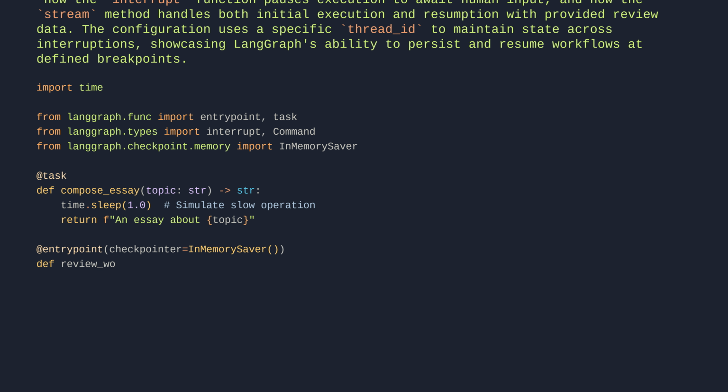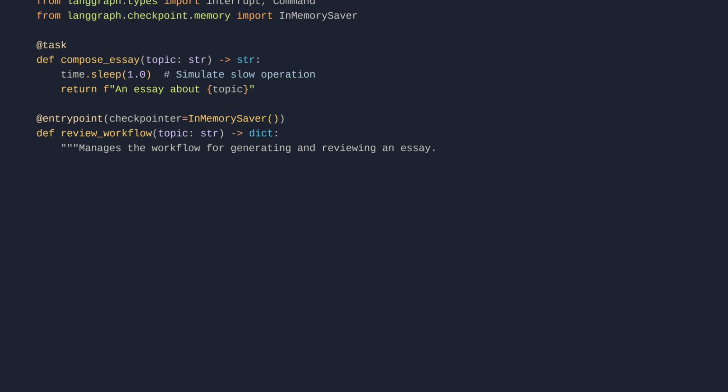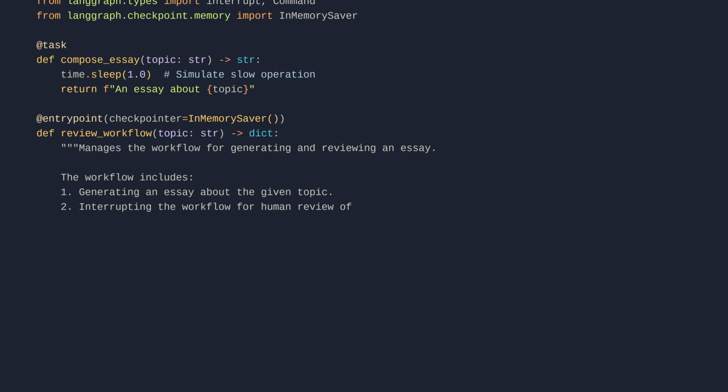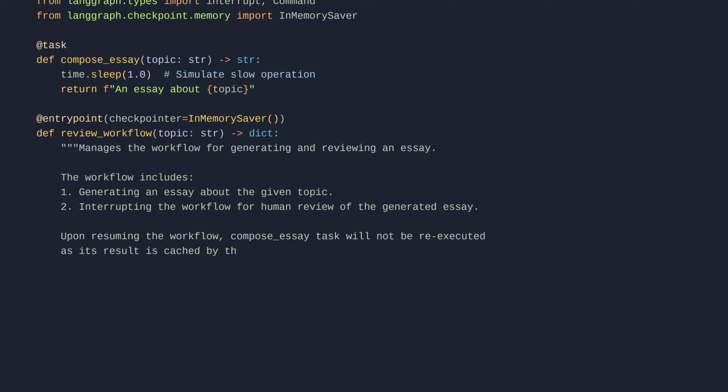def review_workflow(topic: str) -> dict: """Manages the workflow for generating and reviewing an essay. The workflow includes: 1. Generating an essay about the given topic. 2. Interrupting the workflow for human review of the generated essay. Upon resuming the workflow, the compose_essay task will not be re-executed, as its result is cached by the checkpointer.